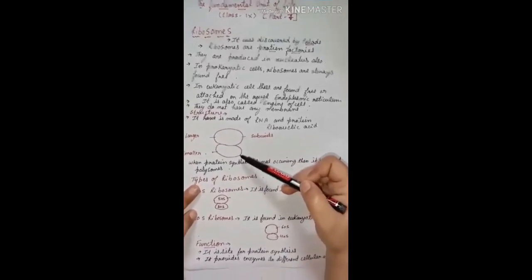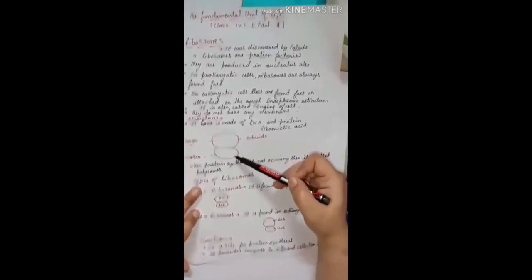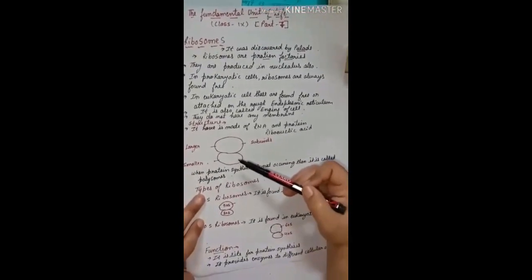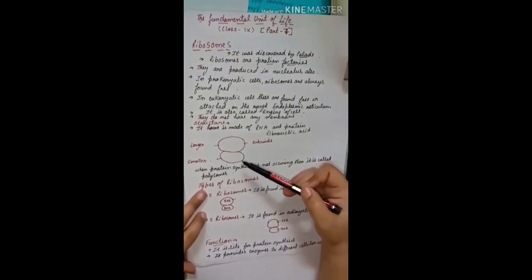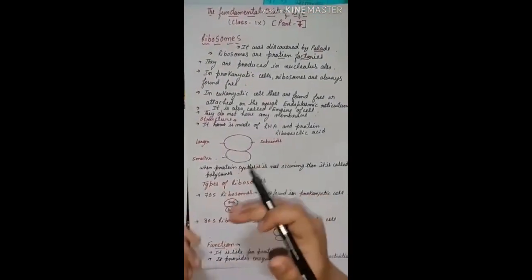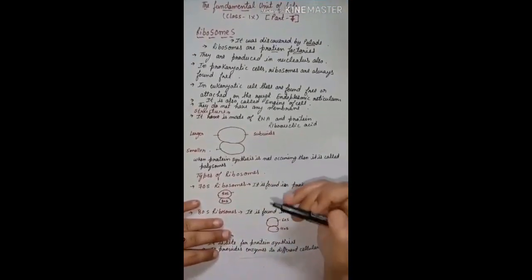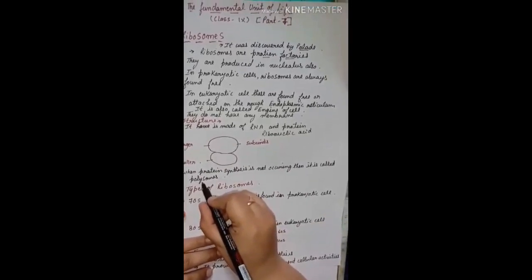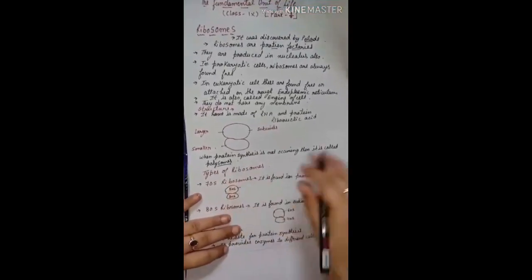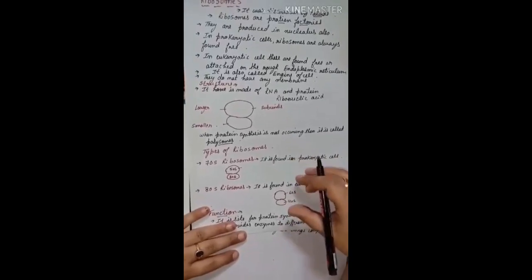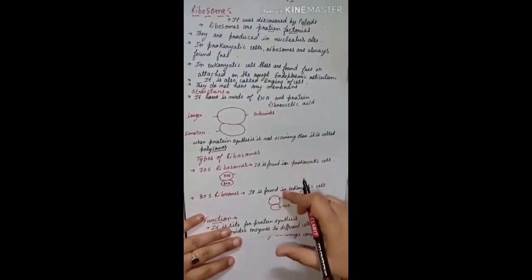Now at the time of the protein synthesis, both the units join together. Clear? But when protein synthesis is not taking place, at that time both the subunits will be free, means they will not attach with each other, and at that time they are not called ribosomes, they are called by another name, polysomes. Got it? Now the types of ribosomes: we have 2 types, 70S ribosomes and 80S ribosomes.